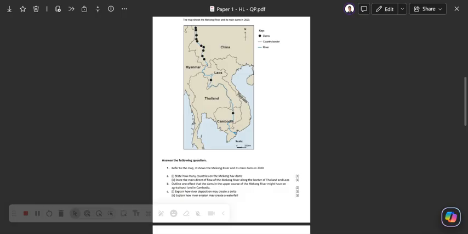This would cause an undercut and an overhang, and eventually, due to gravity, the overhang will collapse into the base of the waterfall, which is known as a plunge pool, something like that. What a lot of students missed out is the band of hard rock and soft rock underlying it. Okay, there are other possibilities that you can include in there, but you can look at the mark scheme for that. But basically, that would get you the 3 marks. Okie dokie.